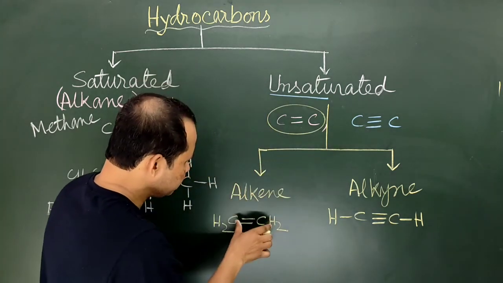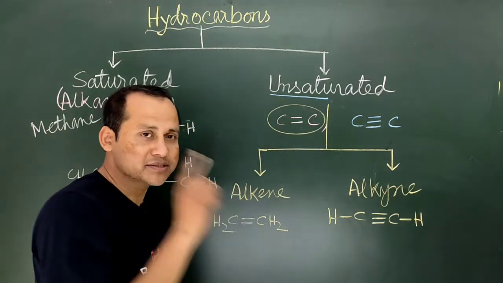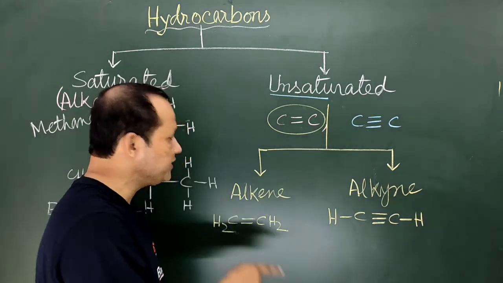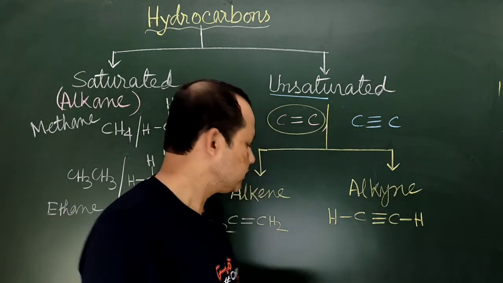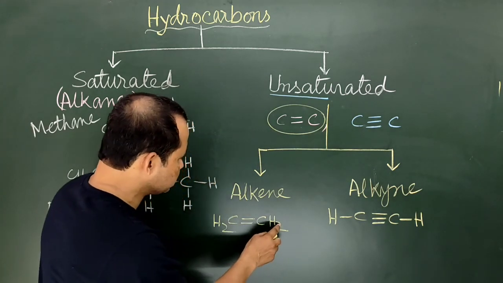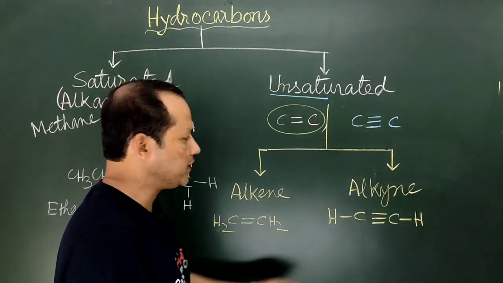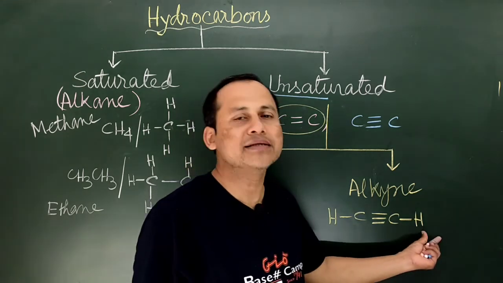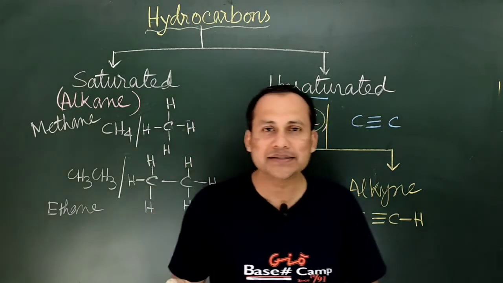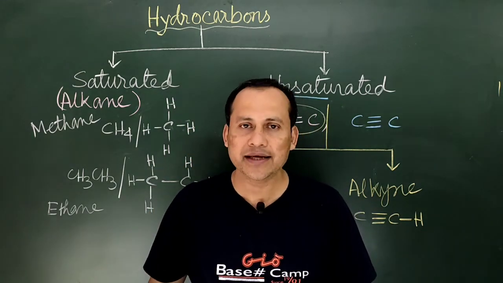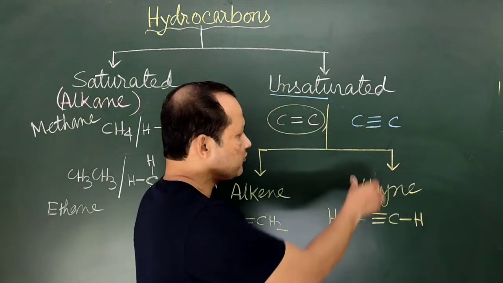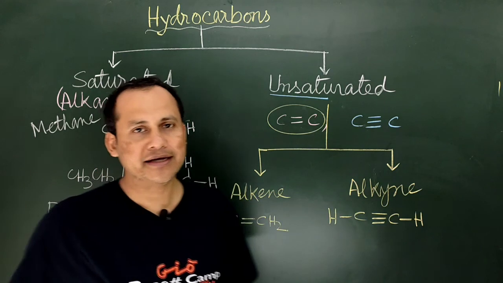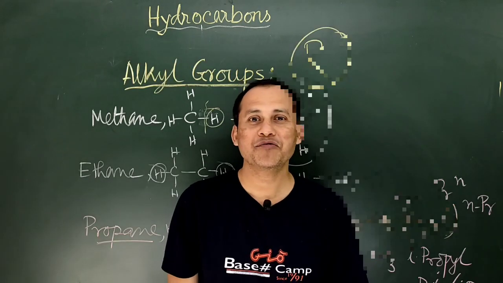This one is the smallest possible alkene, and this one is the smallest possible alkyne. If we remove these hydrogens from here and replace them by other alkyl groups, then we shall have different examples of alkynes and alkenes. So that's all for today.